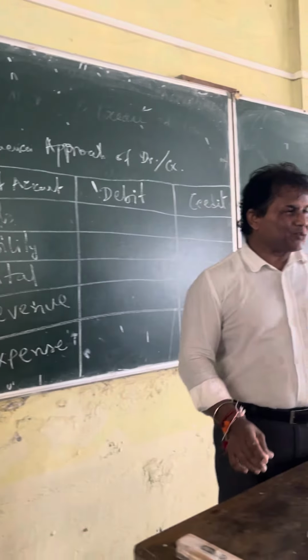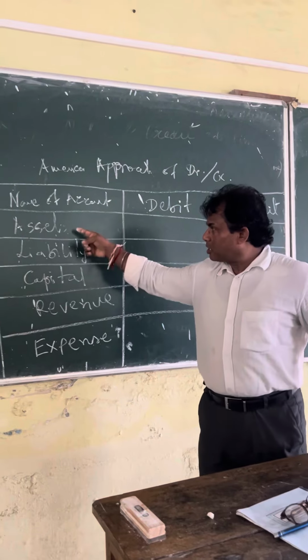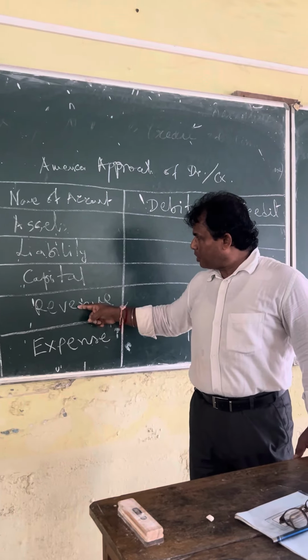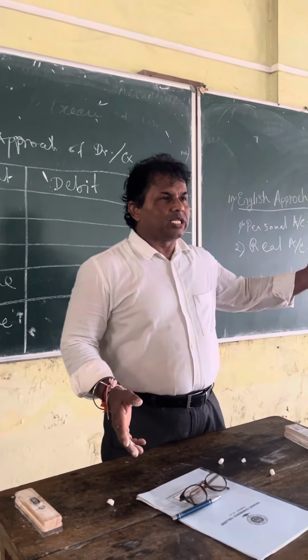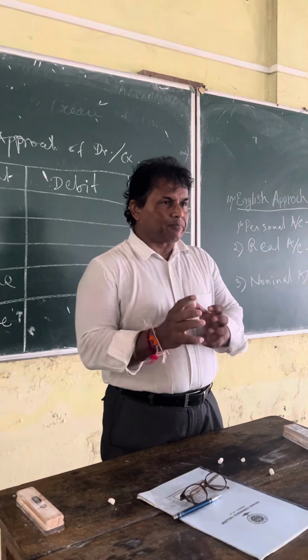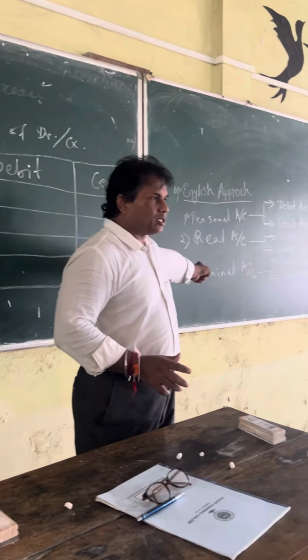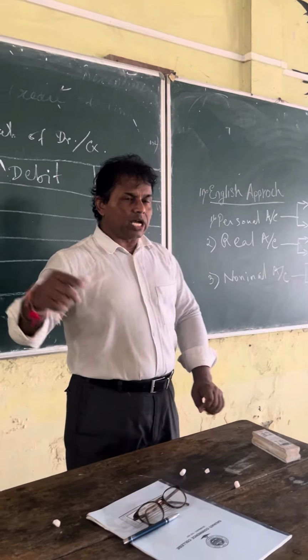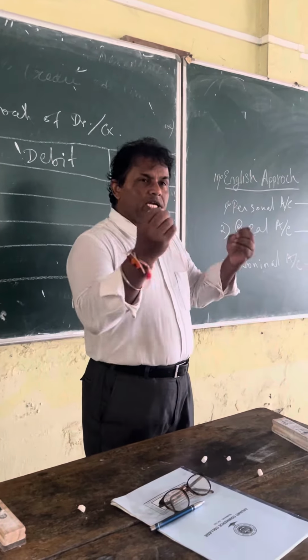Please watch it. I have written 5 accounts: asset, liability, capital, revenue, expense. Asset means those real accounts in the English approach. Don't mix up the English approach and the American approach, please. If you solve the question in the English approach or in the American approach, the answer will be the same.